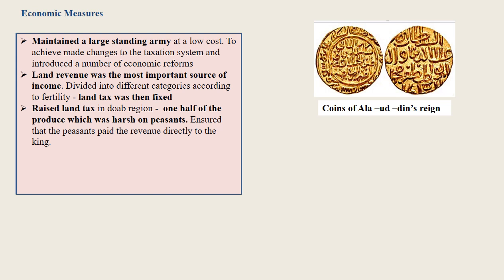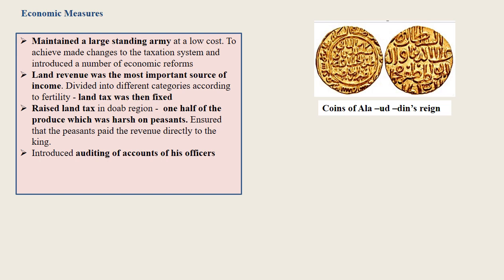The land tax was harsh on peasants. He also ensured that peasants paid the revenue directly to the king, which weakened the middlemen. To keep a check on his officers and to discourage corruption, Alauddin also introduced the system of getting the accounts of his officers audited.